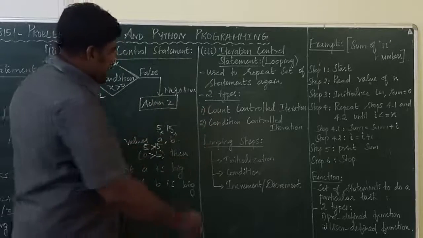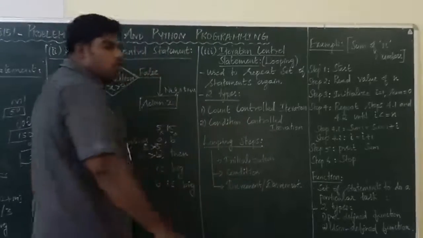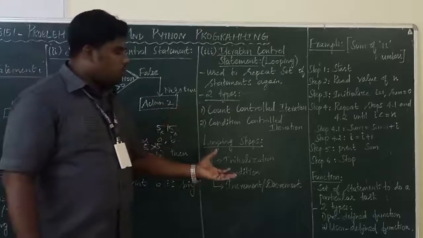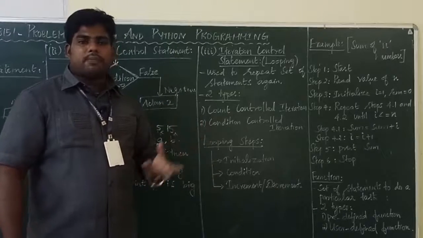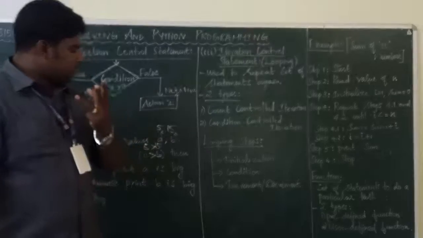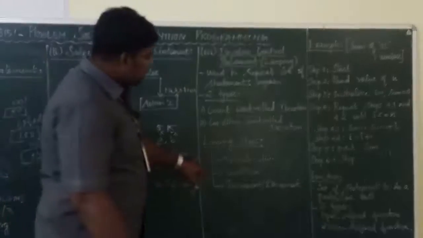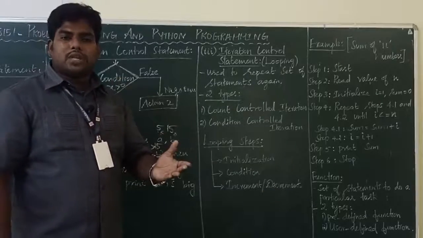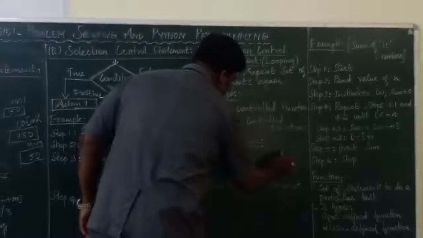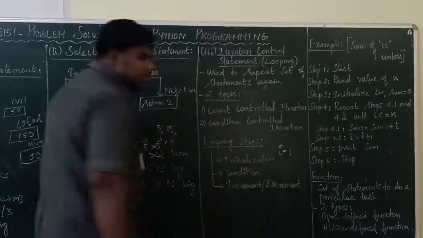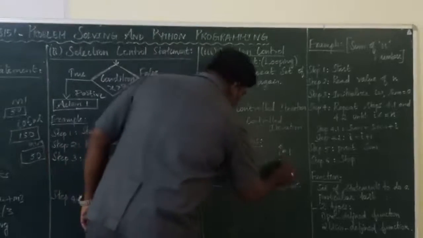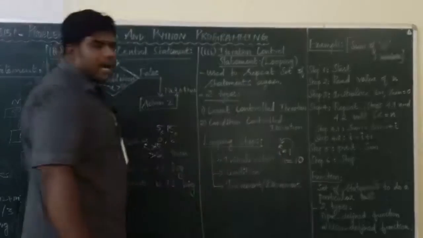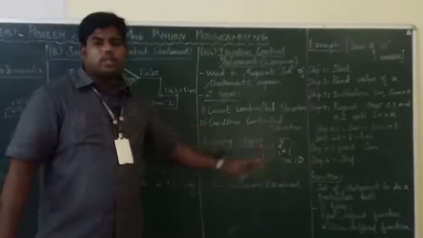Here the main important thing is the looping step: how to write the logic for looping. If you write the looping or iteration concept, there are 3 important things. First one is initialization. What is initialization? Assigning a value to a variable. For example, i equal to 1, then n equal to 10. The meaning is you are assigning the value 1 to i.